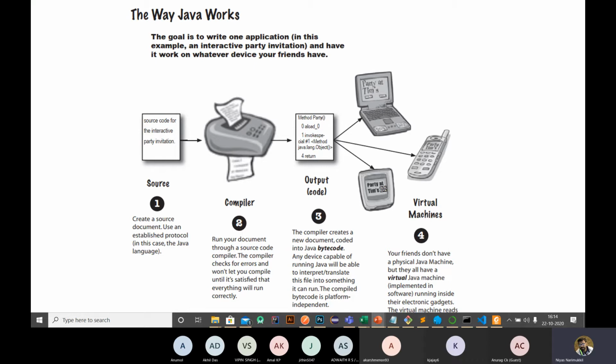Virtual machines may be your system, your mobile phone, or your clock. Any device having a Java virtual machine can run this Java class. So if you embed a Java virtual machine inside any device, or any device has this JVM, then these devices can run a Java program or Java bytecode.